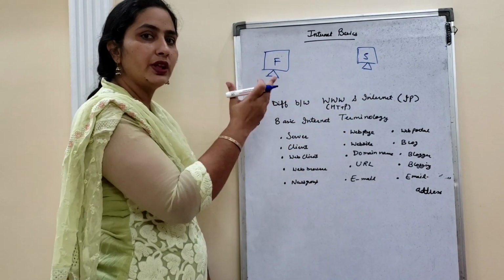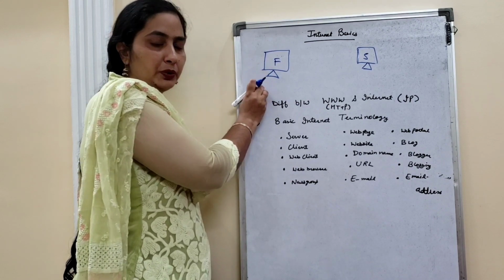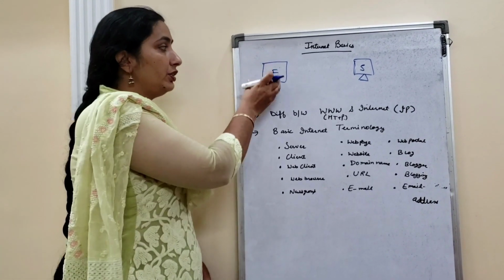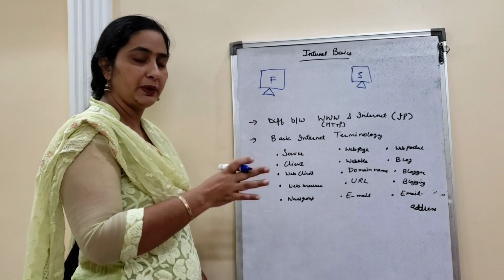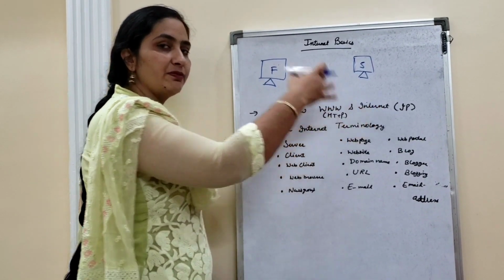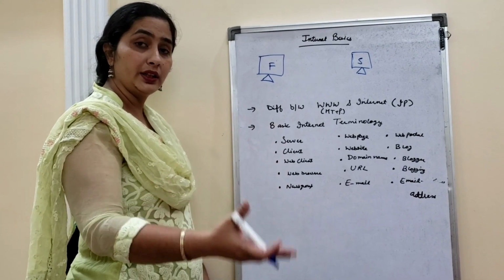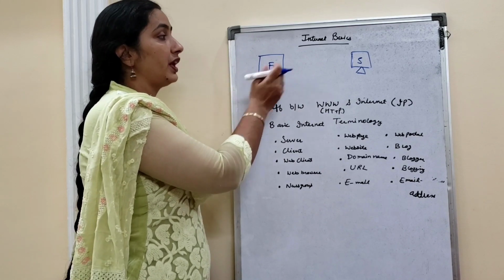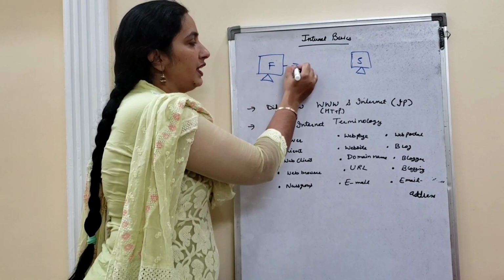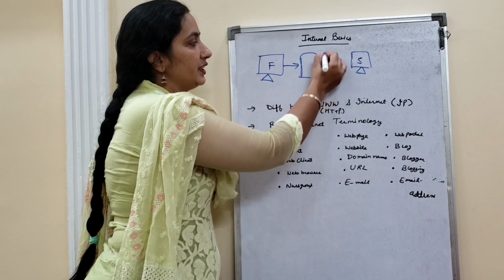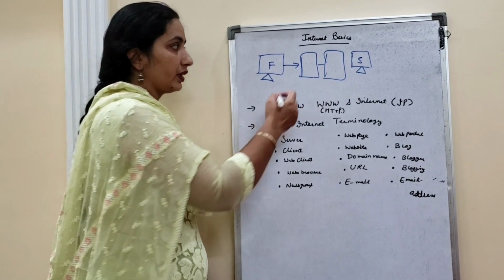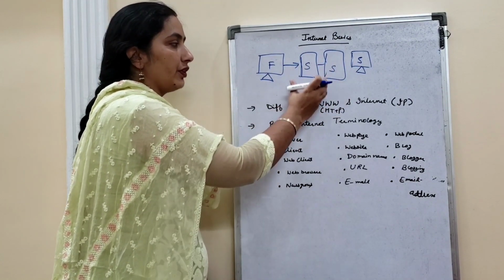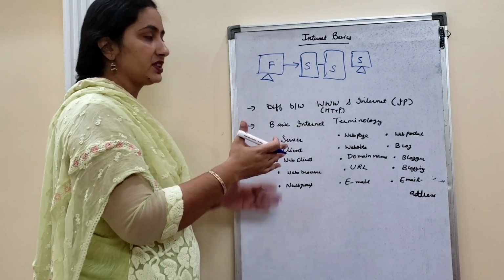But simply, do you think that when you are clicking from your computer or even from your mobile phone on the send button, your message will simply move from one place to another? As I told you, the internet consists of many components like modems and repeaters. We have many more things which our internet consists of, with the help of which you are able to send a message from one place to another. In between we have different servers.